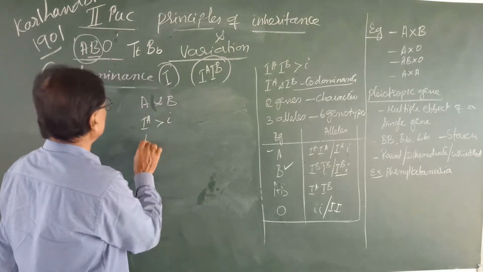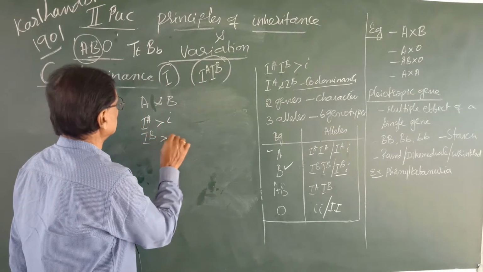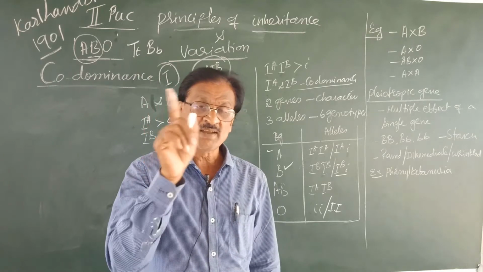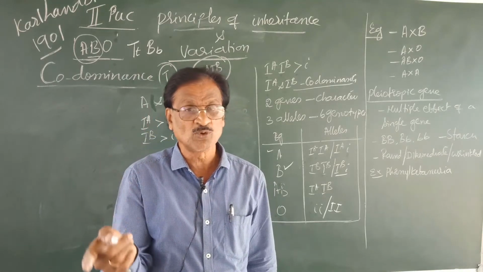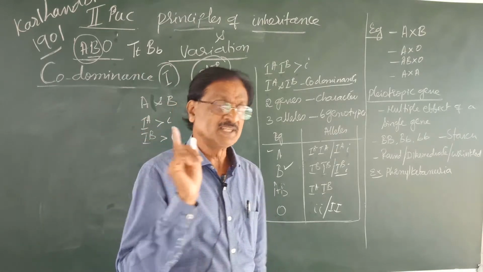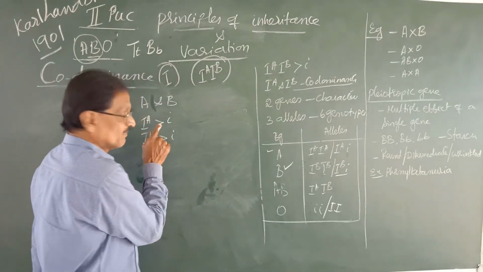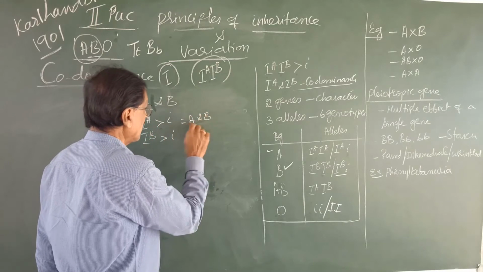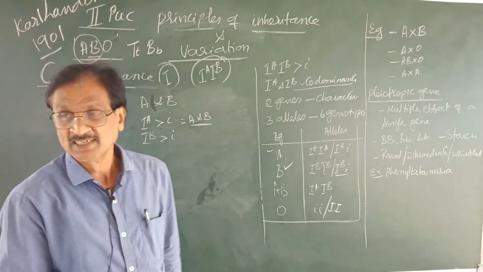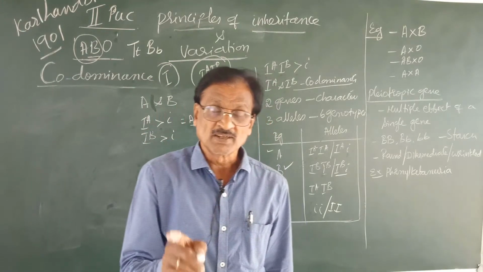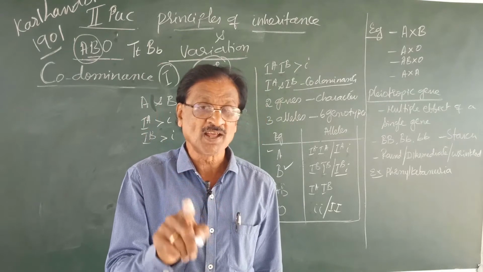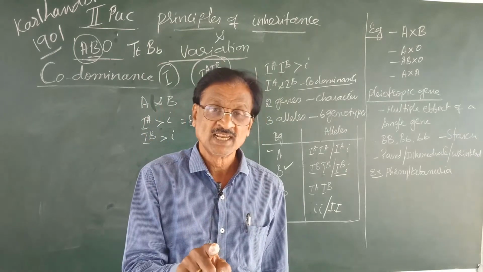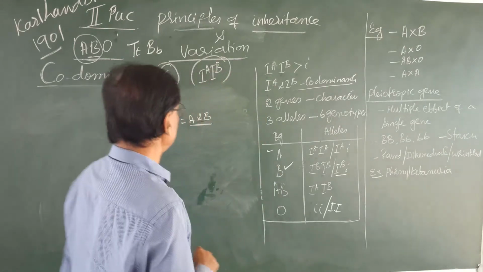And IB is dominant over what? Small i. Just like capital T is dominant over small t. As a result, the A and B blood groups are expressed as per the Mendelian principle of inheritance. It is as good as Mendelian inheritance.